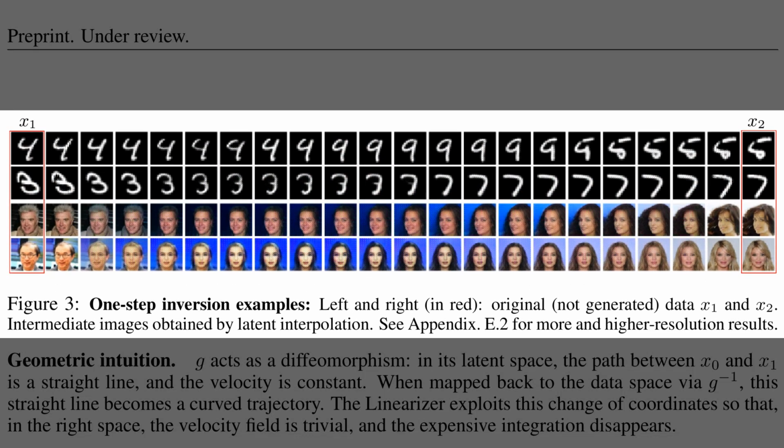So, the previous figure showed that multi-step and one-step sampling matched visually. Figure 3 illustrates one-step inversion, interpolating in latent space between two real endpoints, so intermediate images transition smoothly. The left red box column marks x1, and the right red box column marks x2. The gradual morphs across digits and faces indicate a straight path in the learned coordinates, which becomes a curved trajectory after decoding. This behavior supports the constant velocity view that enables a single collapsed operator for generation.